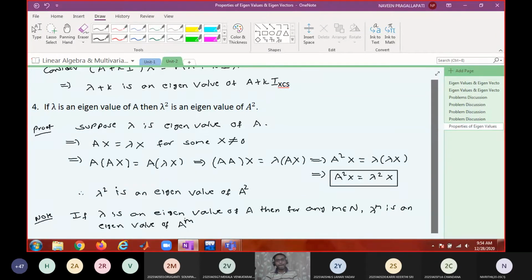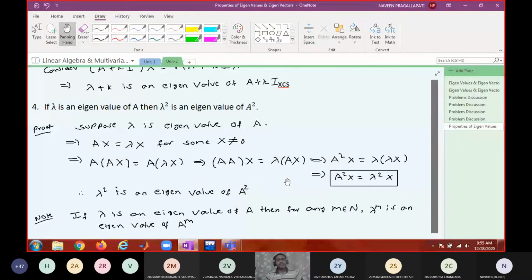Will you say that lambda square is an eigenvalue of A square, and similarly lambda cube is an eigenvalue of A cube, and similarly lambda power m is an eigenvalue of A power m? Or is there any specific way of proving that kind of statement?